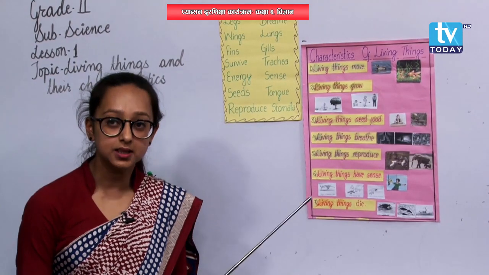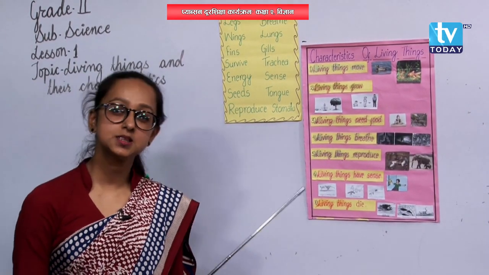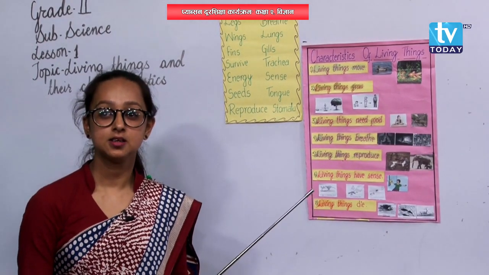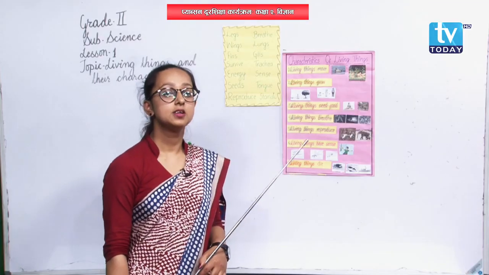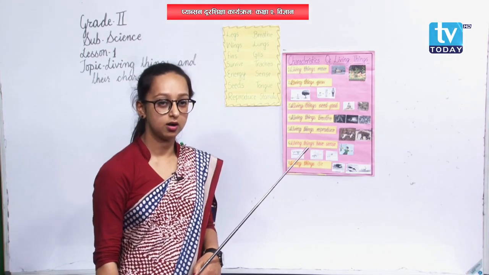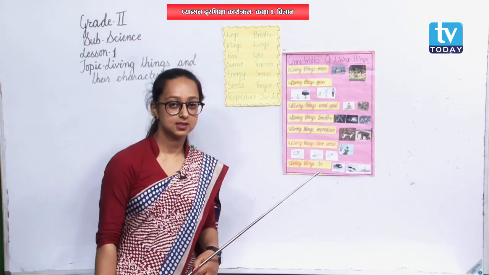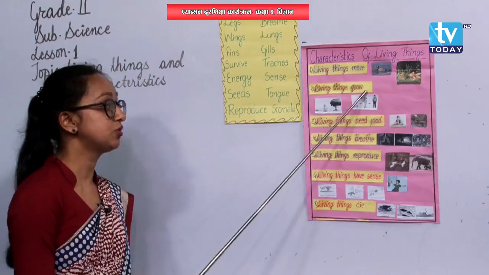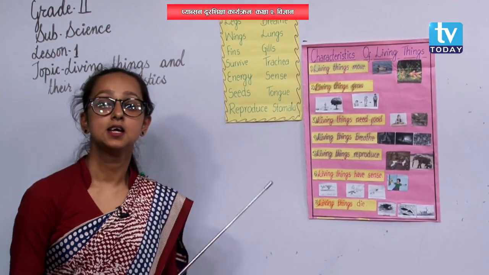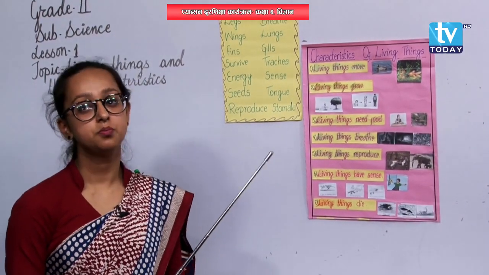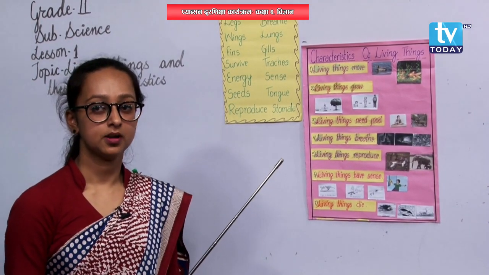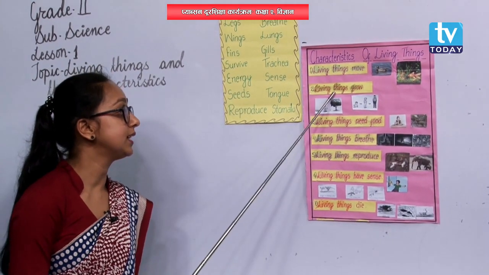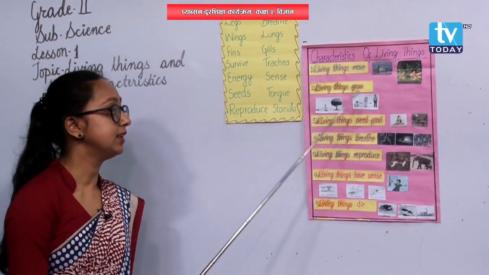So what about the animals? Have you seen small puppies of a dog? Every one of us have seen, right? So puppies also they grow into a dog after some days, isn't it? Yes. So what we can say is living things grow. All living things they grow from smaller to bigger size. Are you getting me? Okay, we discussed 2 points right now. Living things move and living things grow.